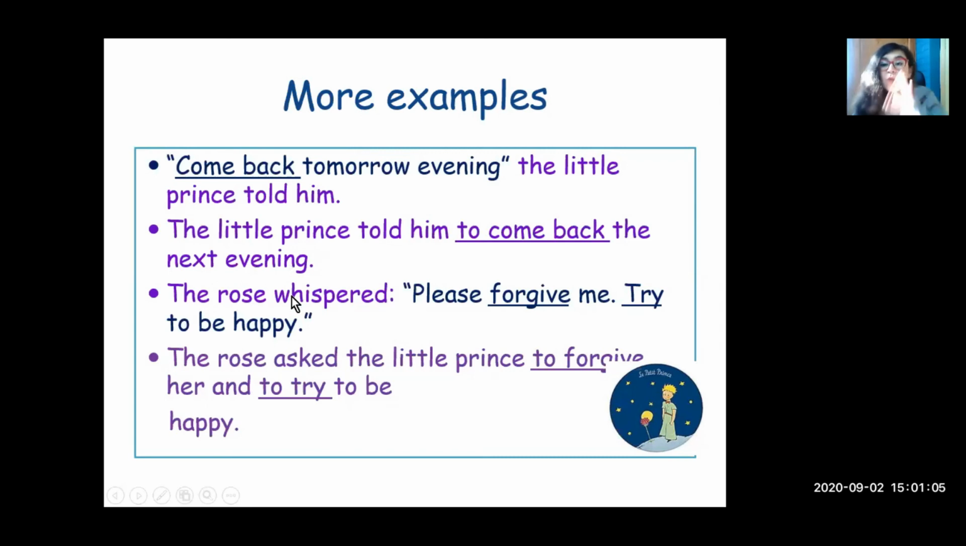The rose whispered. Whisper is when you talk like this. The rose whispered, "Please forgive me. Try to be happy." Because it says please, it changes to a request. The rose asked the little prince to forgive her and try to be happy.